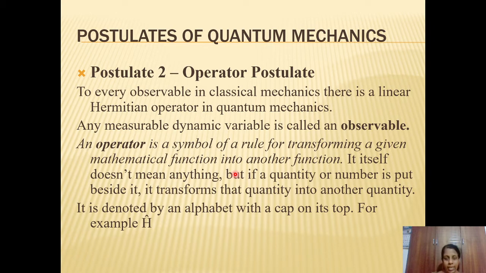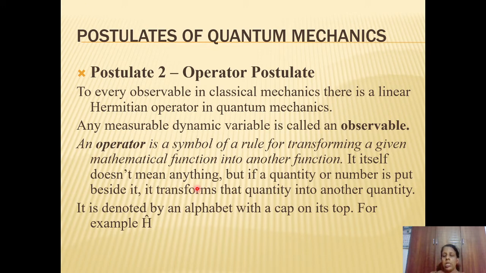Similarly, in quantum mechanics, for every operation there will be a symbol which shows the transformation of a particular function into another function. Such symbols are known as operators. An operator by itself doesn't mean anything. But if it is accompanied by a function, that means that particular operation has to be carried out on that function to convert it into another function.